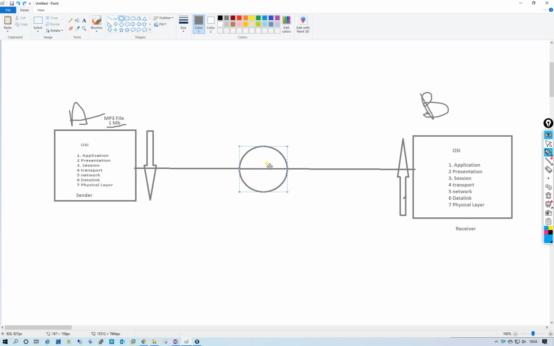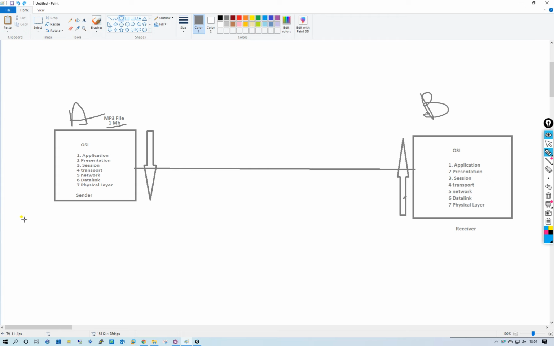So the router works here, but we are not going to talk about the router now. The network layer will manage the network information, like the type of network, whether it is public or private. It will assign the IP address on particular packets, the source IP and destination IP. After that, the packet will transfer to the data link layer.